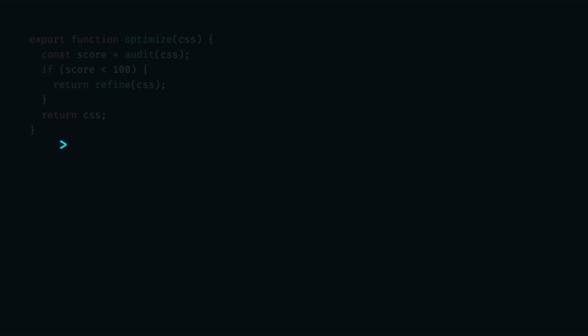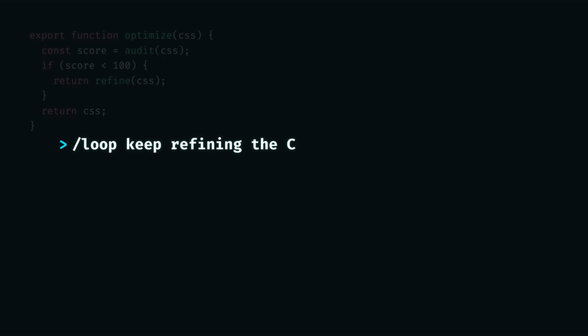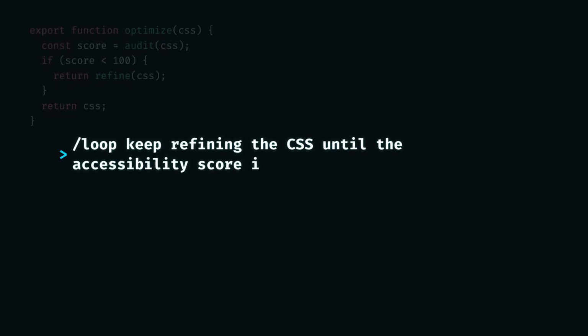But what if you don't know how long a task will take? That's where we drop the time interval entirely and move into self-paced mode. This is a fundamental shift from time-based scheduling to goal-oriented execution. In this mode, you don't set a clock, you set a goal. Claude decides exactly when to act.